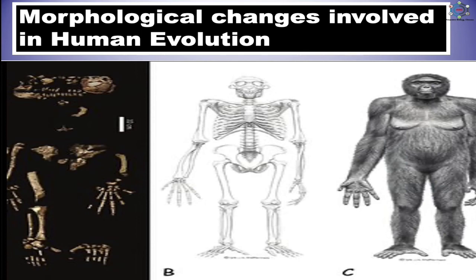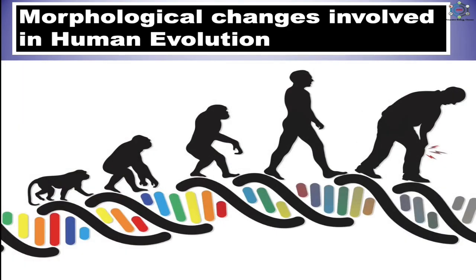Reduction in body hairs, these are the morphological changes, and also development of curves in the vertebral column for the erect posture, acquiring of ball-like form by pelvic girdle with broad ilia to support the viscera, increase in height. This provided greater range of vision and was advantageous for living in the open savanna.